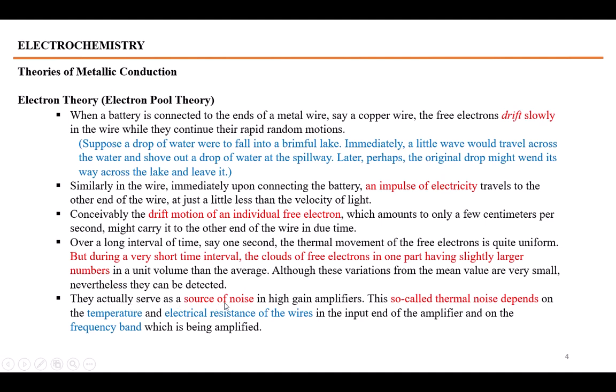They actually serve as a source of noise in high gain amplifiers. The so-called noise depends on the temperature and electrical resistance of the wire at the input end of the amplifier, and on the frequency band which is being amplified. He is actually saying that this noise depends upon the temperature at the receiving end of the amplifier and the frequency bands. They would cause this noise, which is overcome over a long interval of time and only appears for a small interval of time.